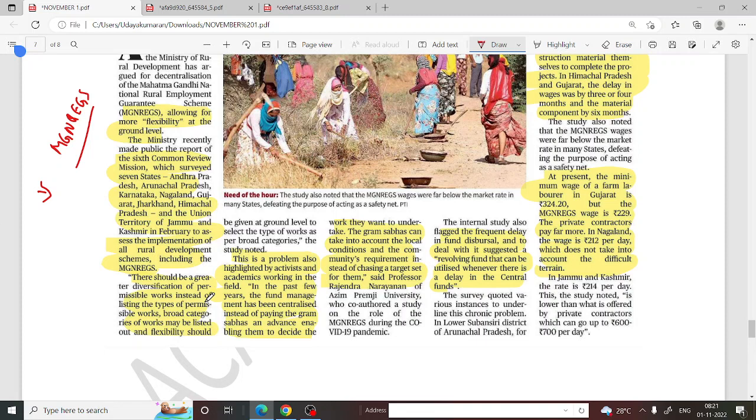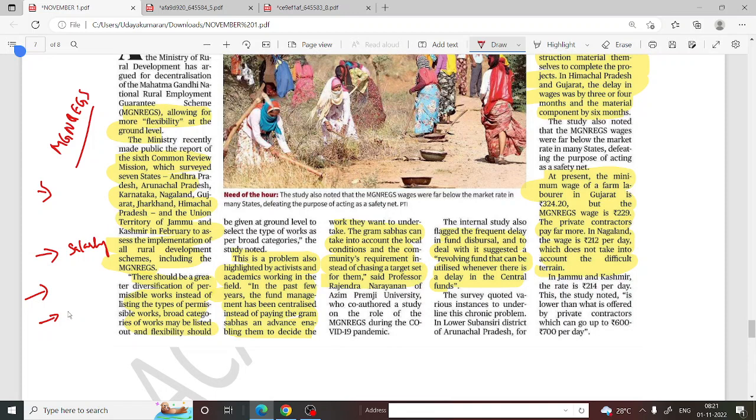Also, the amount should be given earlier, because people receive salary late and don't have enough money to buy tools. People are buying the tools out of their own money, and the money given to them is low.